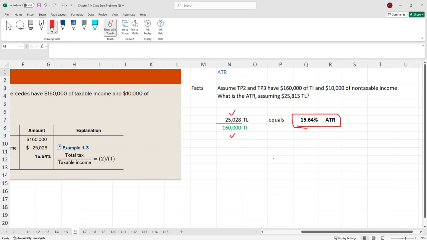15.64%, right? That would be like our response to Mr. Monopoly when he's like, oh, I'm in the 26 or the 28% tax bracket. Well, yes, that's your marginal tax bracket. But when we do the weighted average, you might be in the 15%, have an average tax rate for that.